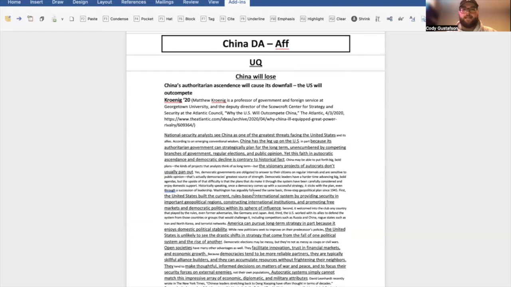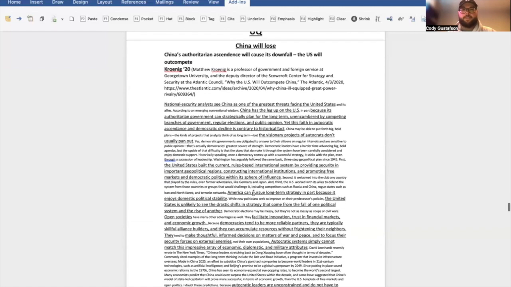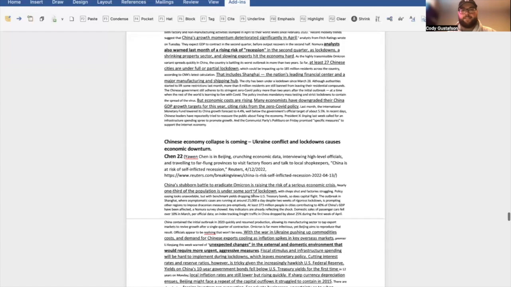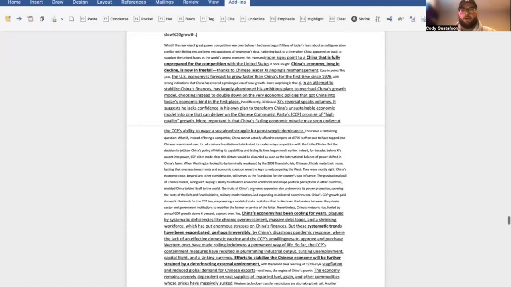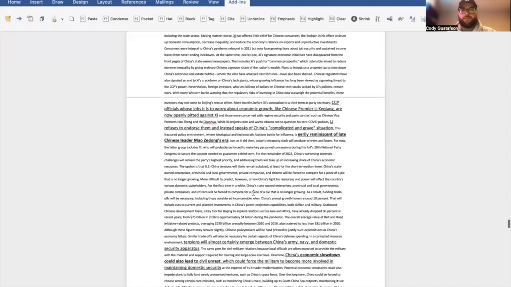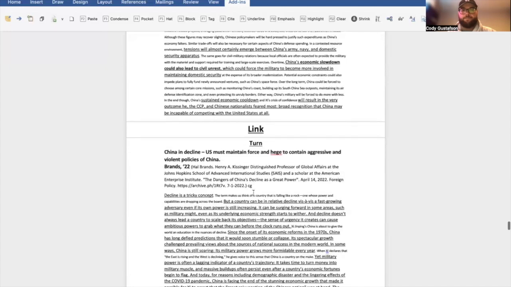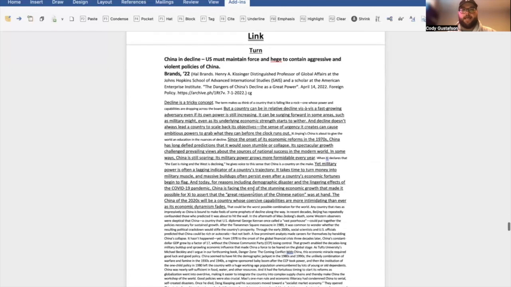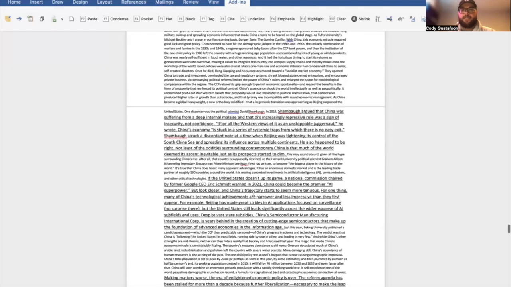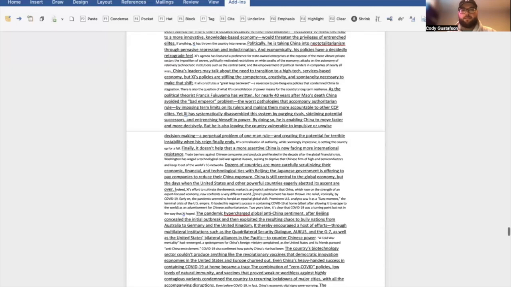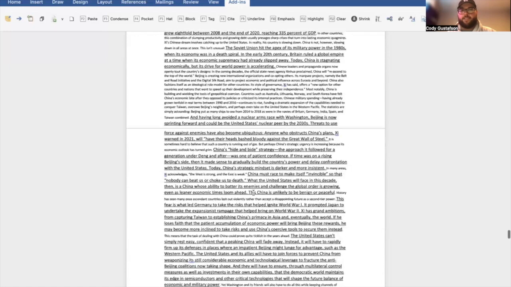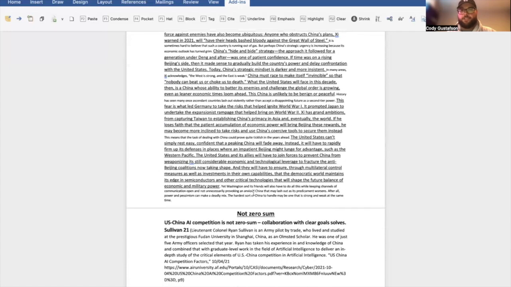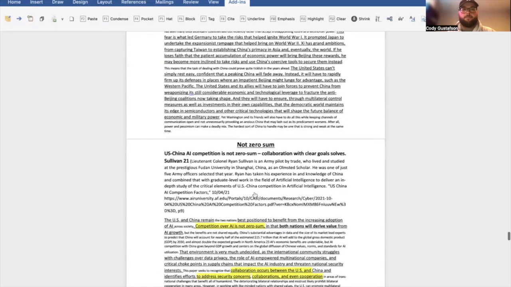For the affirmative side of the file, we have uniqueness arguments that China will lose the tech race, and so plenty of evidence to indicate that, as well as the arguments that China's economy is not doing so well in the current state. We've included some link offense for the link level that China has declined and the US must maintain force, and as well that the affirmative of the United States maintaining force could lead to healthy competition, which would be best for both economies.